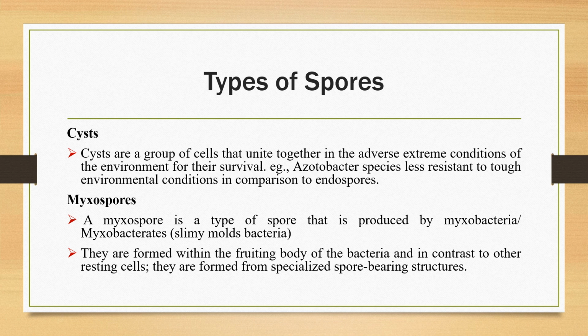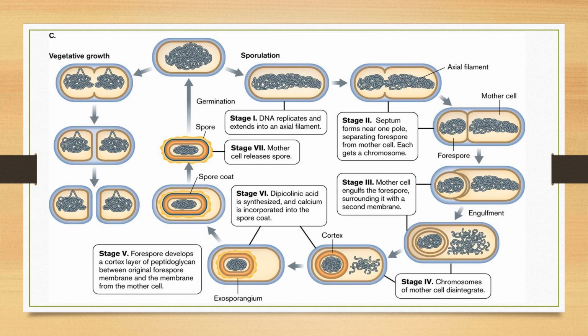Myxospores are a type of spore that is produced by myxobacteria of the Myxococcaceae family. They are also known as the slime mold bacteria, and they are formed within the fruiting bodies of the bacteria.